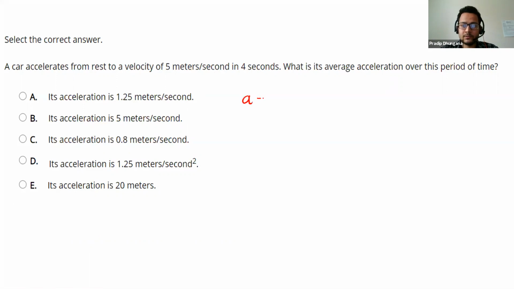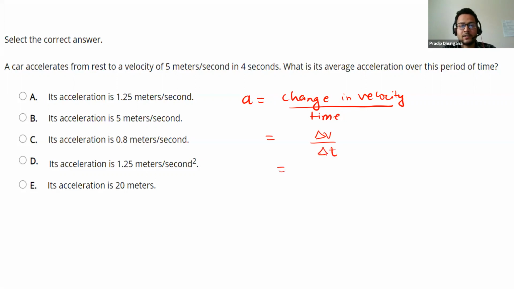A is our acceleration. Acceleration is change in velocity over time. Change in velocity can also be written as delta V, and time as delta T.